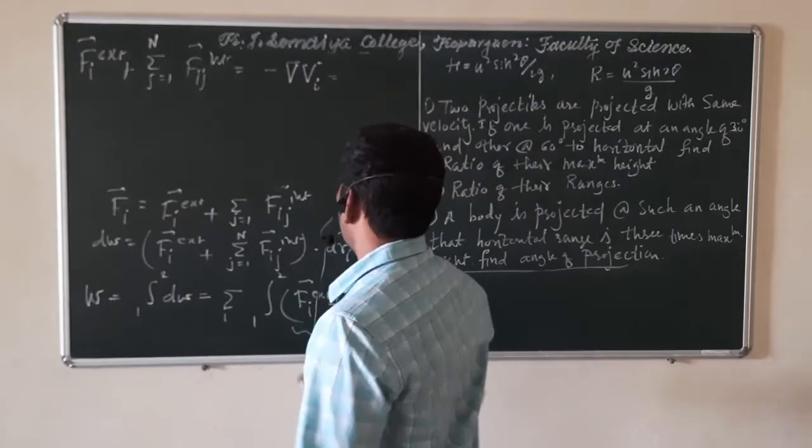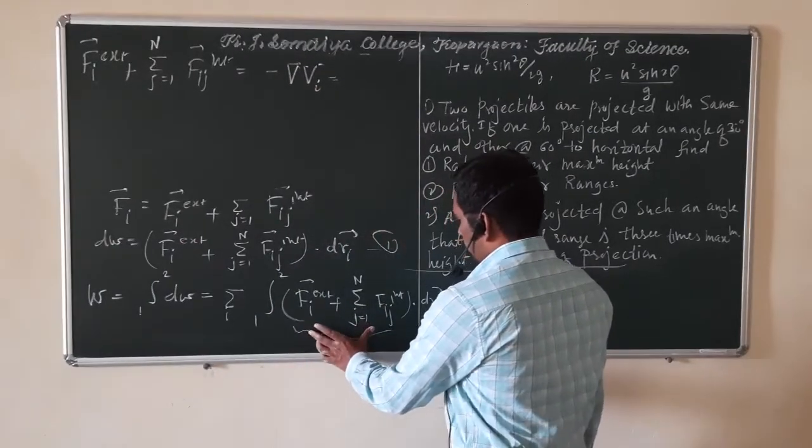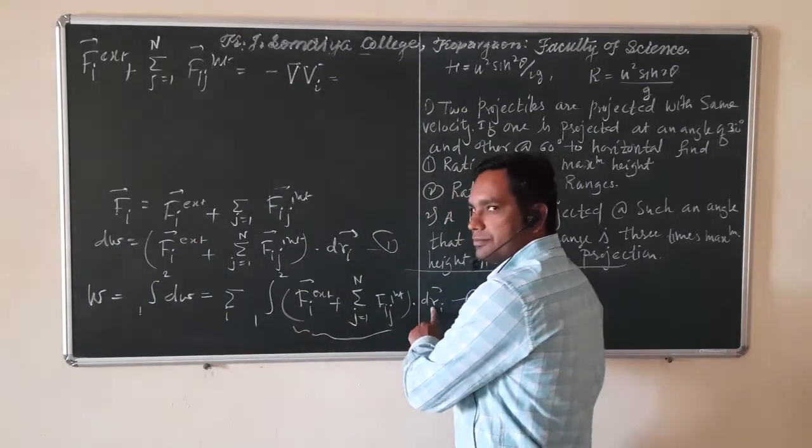So here we are taking dot product of this with respect to dr.